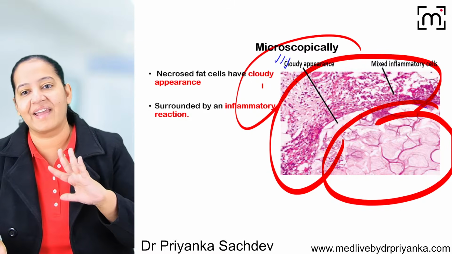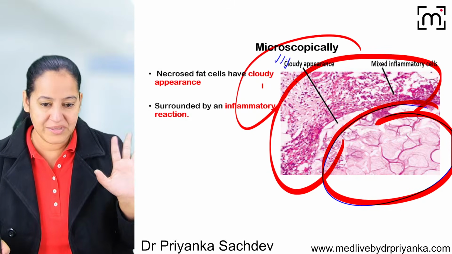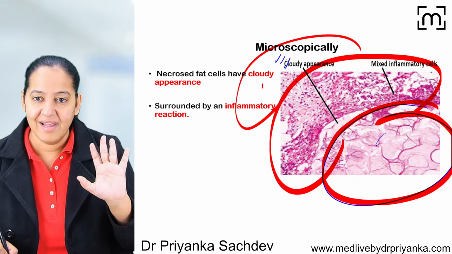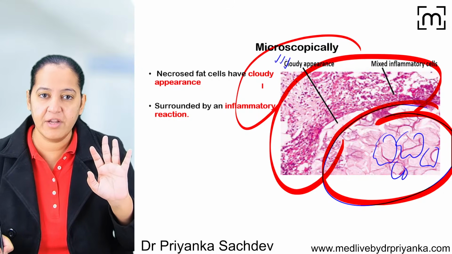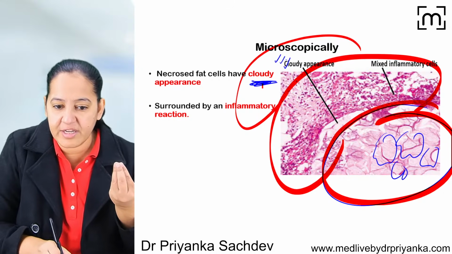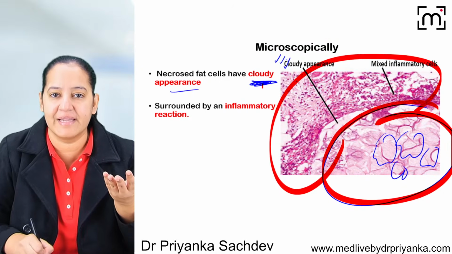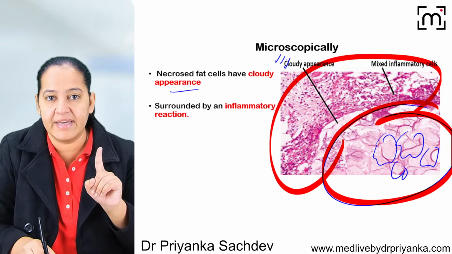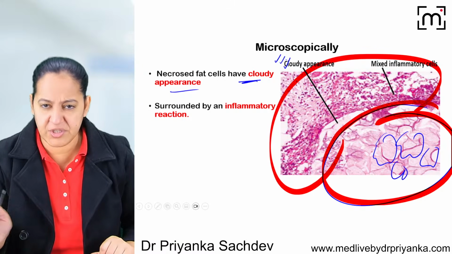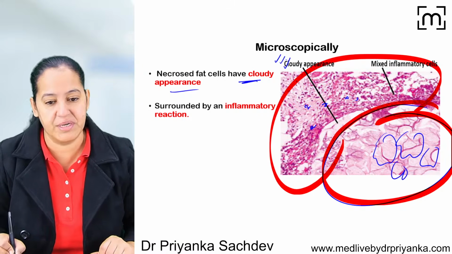But on the other side, I can see none of the cells is visible. All 3 details are lost. And it has a cloudy appearance. The word you have to pick is cloudy. The necrotic tissue is cloudy in appearance. Cloudy means like a cloud. You can see it's cloudy in nature. And there is inflammation. Inflammation is not special, it's mixed inflammation. So that is the thing.